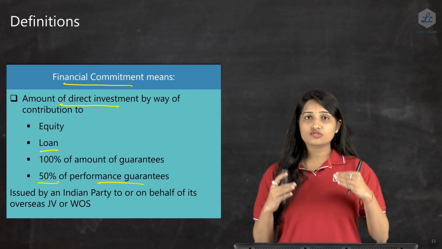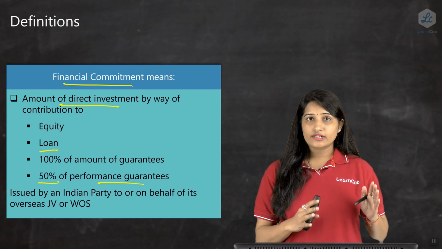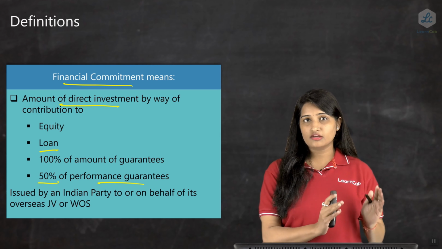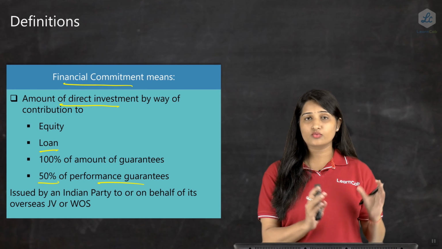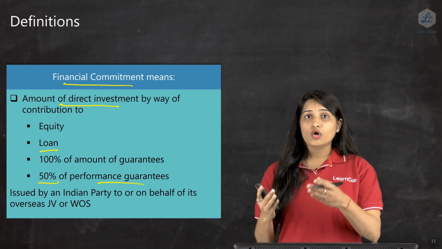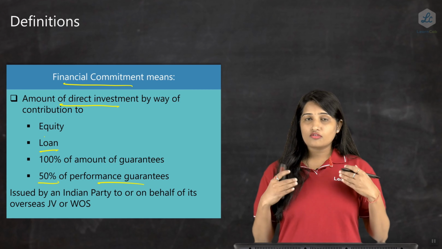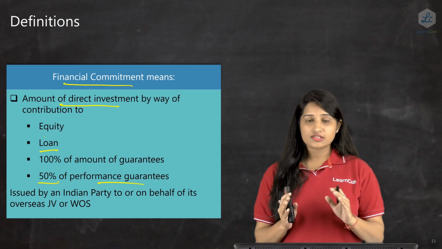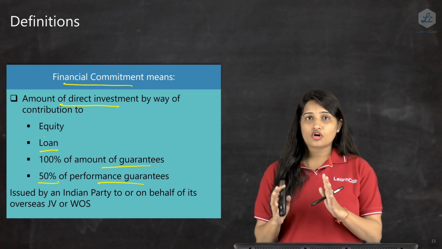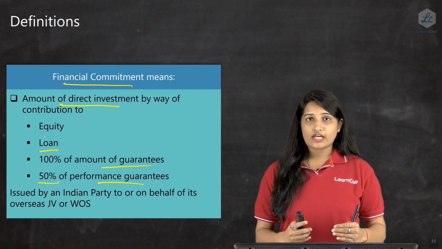When a person wants to do an overseas investment outside India, it can do it within the financial commitment, which is a limit given to a particular entity. Within that limit, a particular entity can invest outside India, which can include equity, loan, 50% of the performance guarantee, and 100% of the amount of the guarantee. All clubbed together should not exceed 400% of the net worth. So this is said to be a financial commitment.